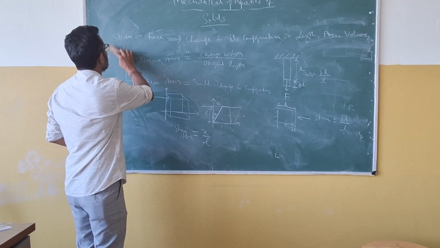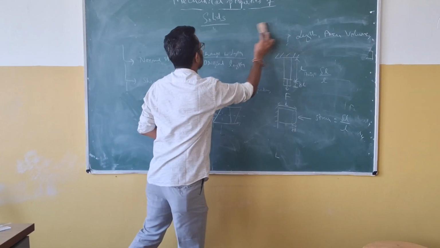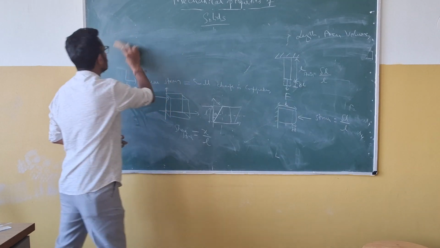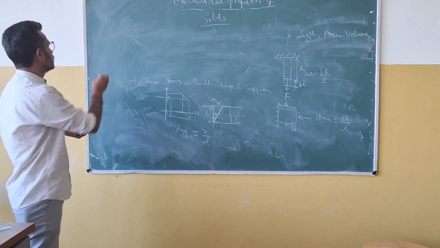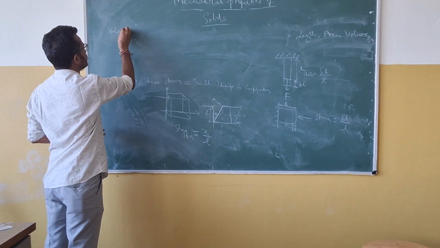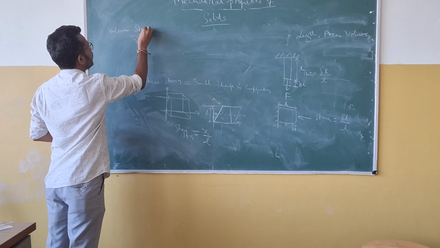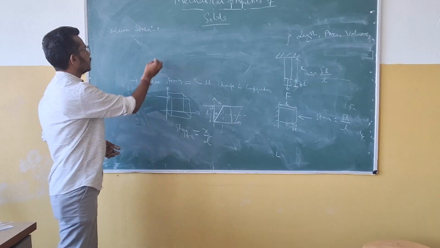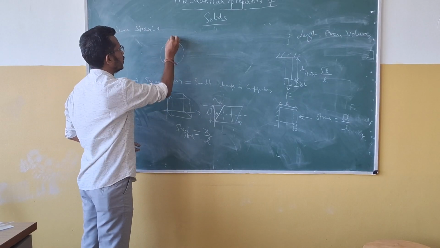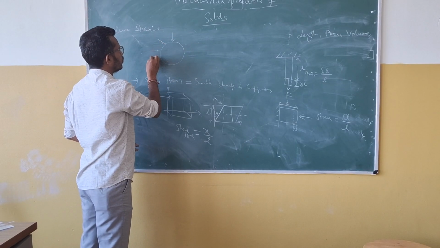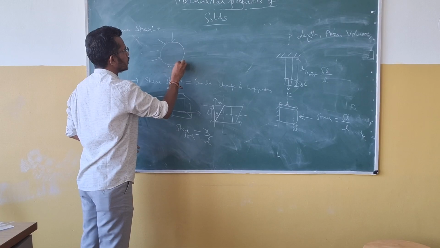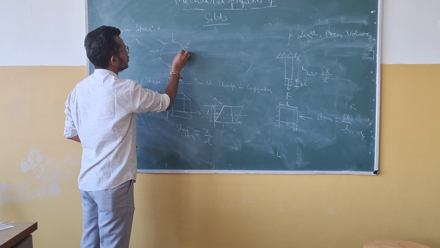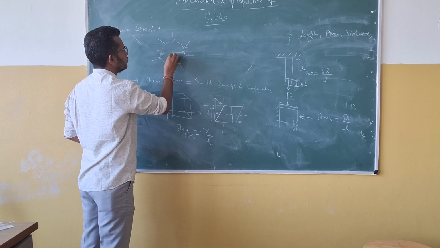The third type is volumetric strain. Here, to change in terms of volume, we need to apply hydraulic stress. So there is a ball, and we are applying a hydraulic force. Because of that, hydraulic stress will be developed. This is the original volume.